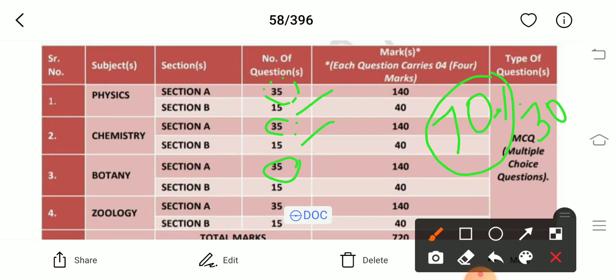In section B, you can get questions from the 70% reduced syllabus and from the 30% deleted syllabus.